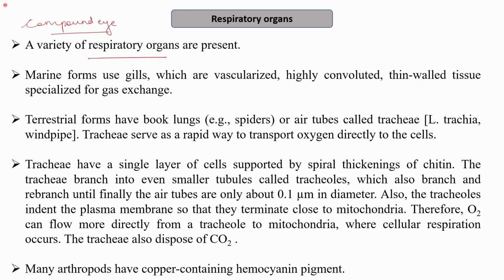The next is the respiratory organs. There are various forms, as we know that arthropods are present almost everywhere. Therefore, the marine forms use gills, which are vascularized and highly convoluted. Basically, they have a thin wall, and this thin wall allows rapid gaseous exchange. The vascularization obviously helps in allowing the gaseous exchange. They are highly convoluted and thin-walled, so these specifications allow for gaseous exchange.